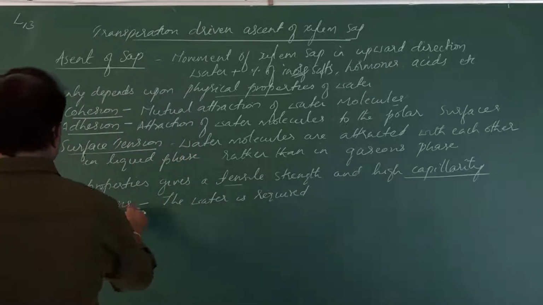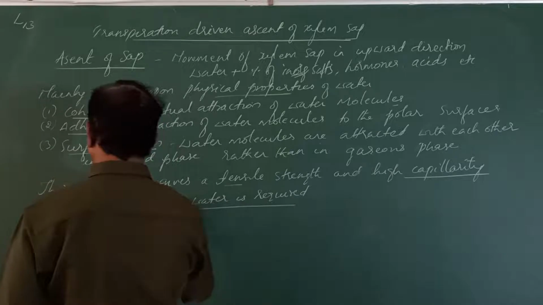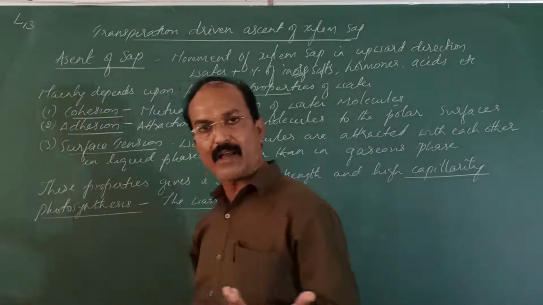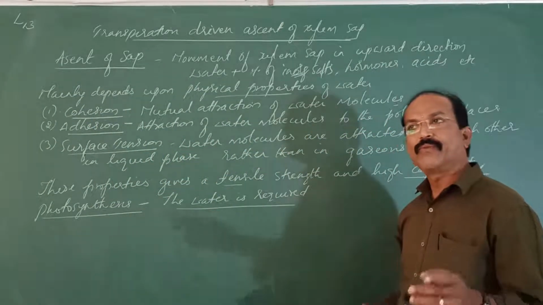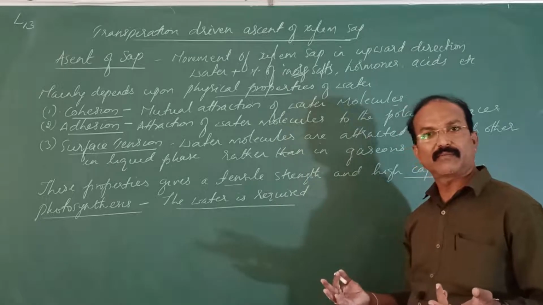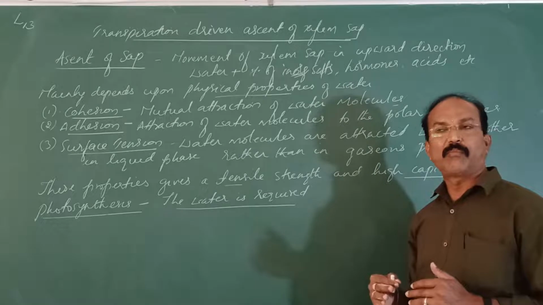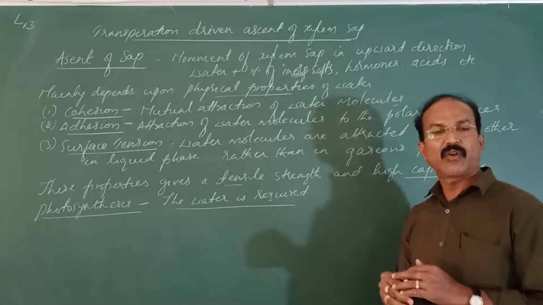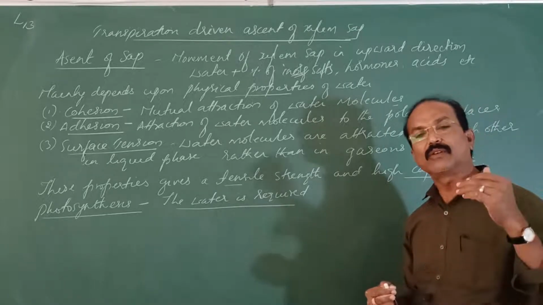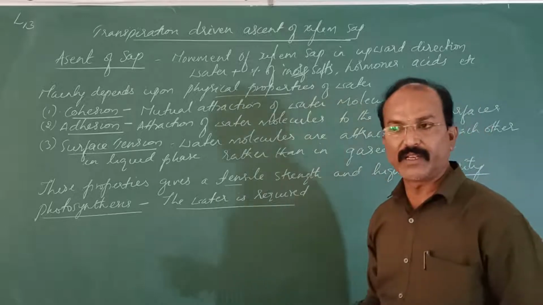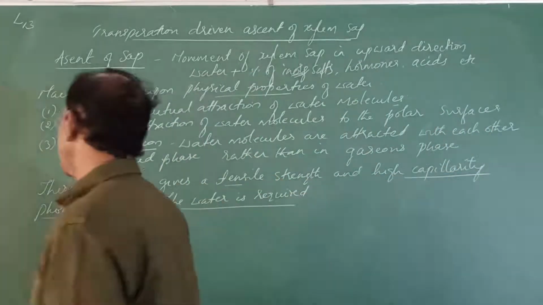Why is the water required for photosynthesis? Do you have any idea? Where in photosynthesis is this water utilized, in which part, in which system, what happens to these water molecules? You will come to know when we discuss the photosynthesis chapter.